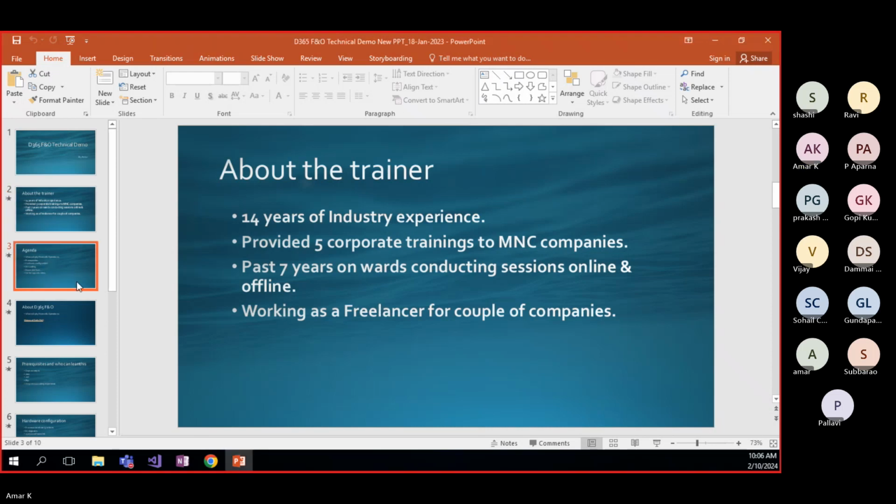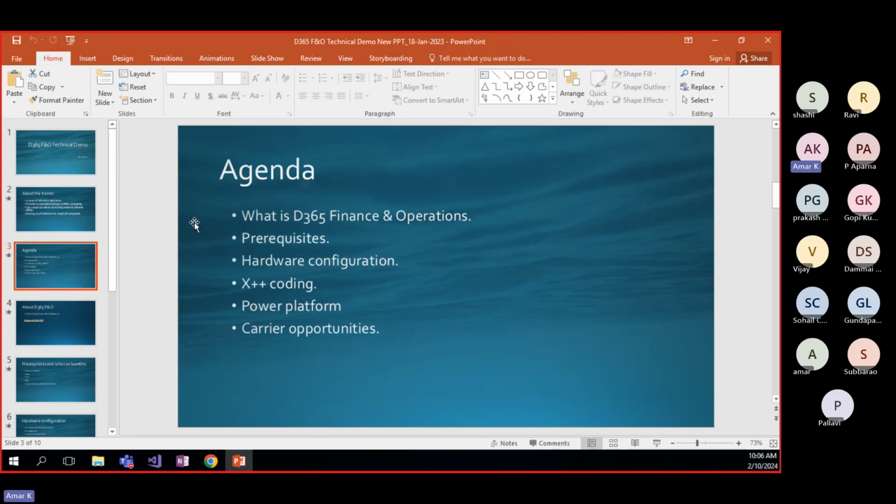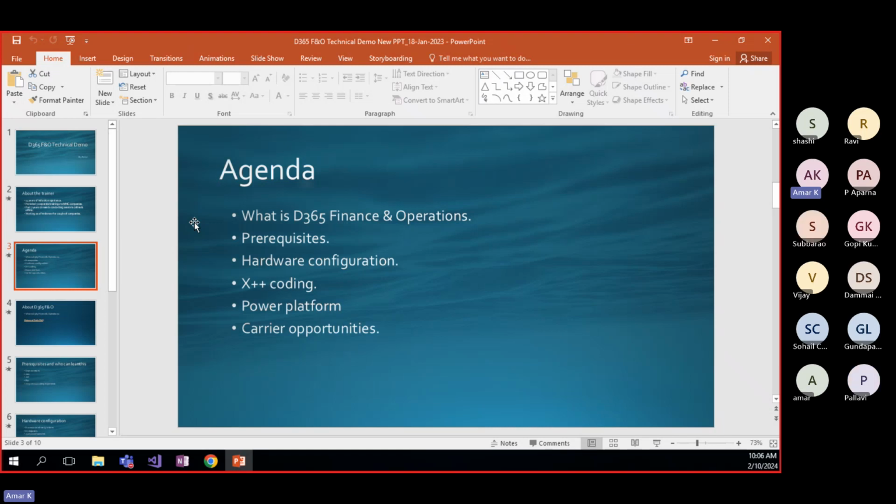Today we are going to discuss the agenda: what is Dynamics 365 Finance and Operations? As Pallavi said, this is entirely a business application. If you compare it with other applications like banking applications, .NET based, Java based, or PHP based, once you have implemented that application, the technical consultants or software engineers move to another project entirely.